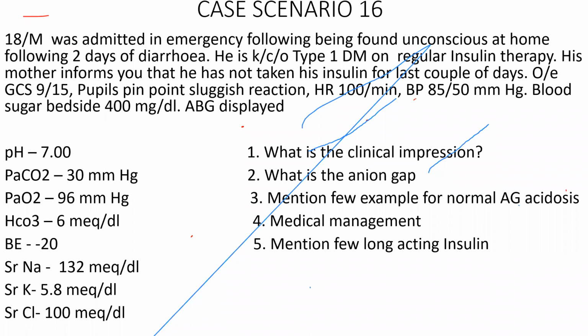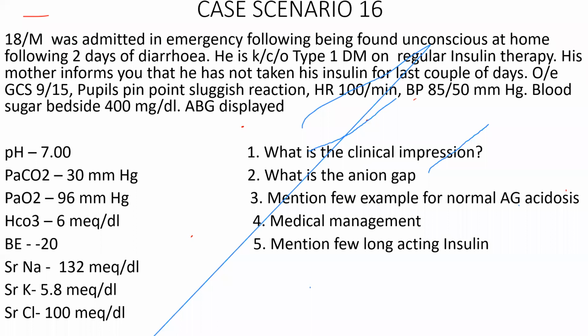You can keep him spontaneous as much as possible because you can easily gauge whether the patient is improving or not. Only when the GCS is less than 8, the patient is acutely hyperventilating, or there is CO2 retention, then you can ventilate the patient. Otherwise, ventilation is not indicated in this type of patient. It is very good if you don't ventilate them because you can assess the response.